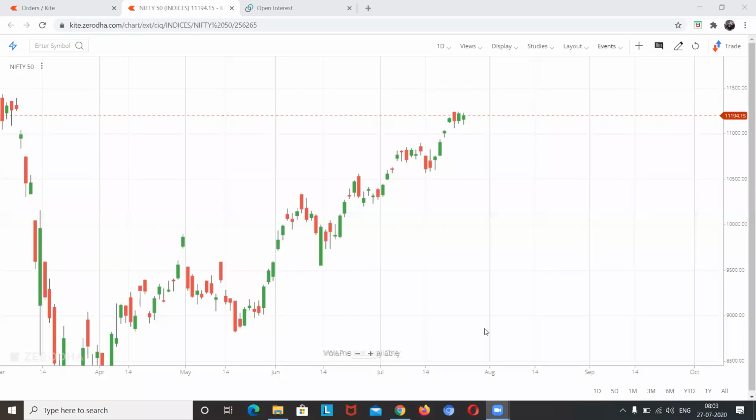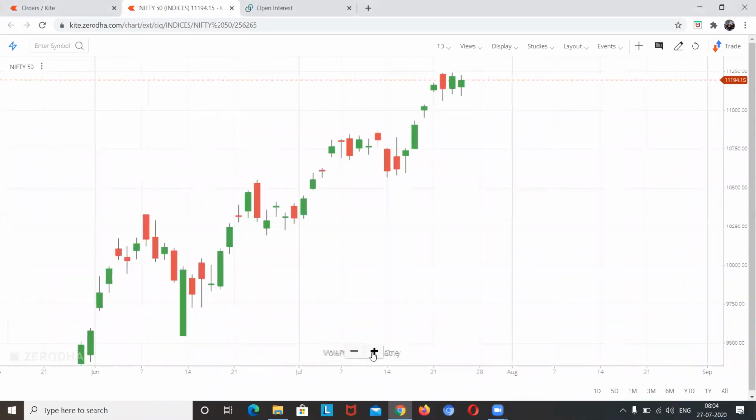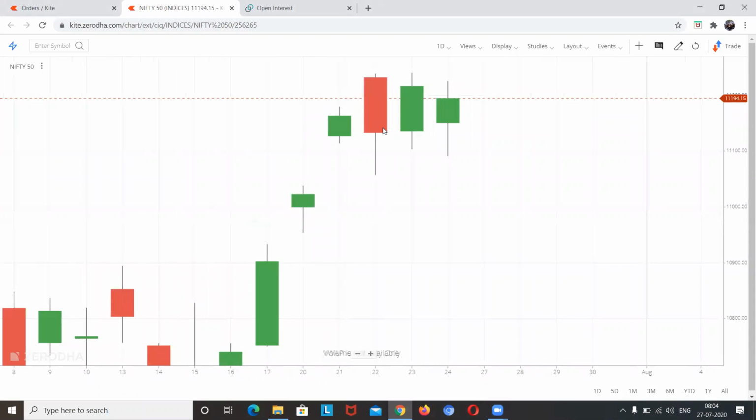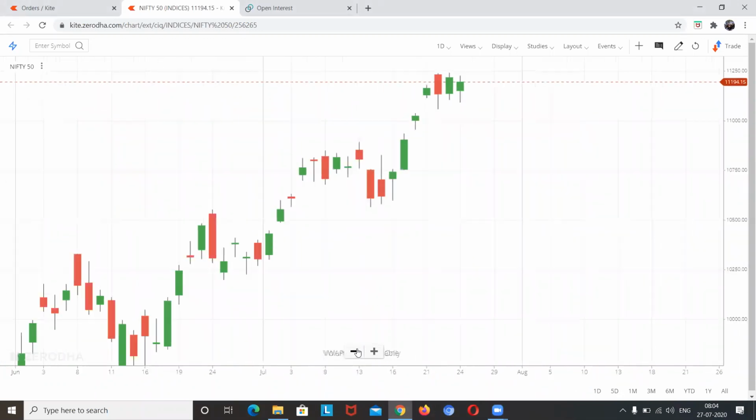Good morning, friends. Today we will be covering how we can trade the Nifty range breakout for the next week. We can see from the daily chart that Nifty is trading in a very narrow range since the last 4 days. Let's find out what the range of that is.